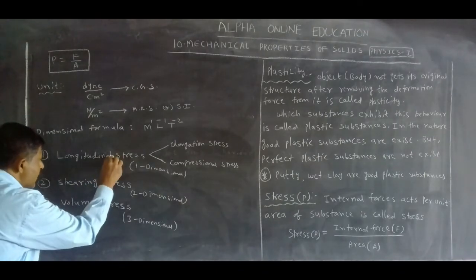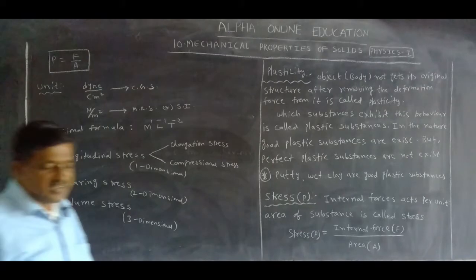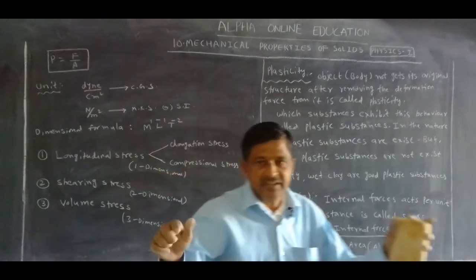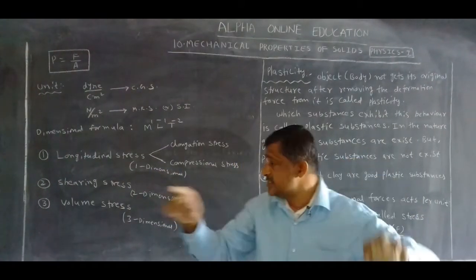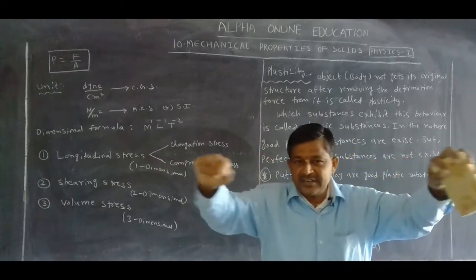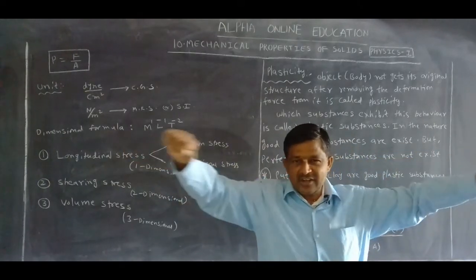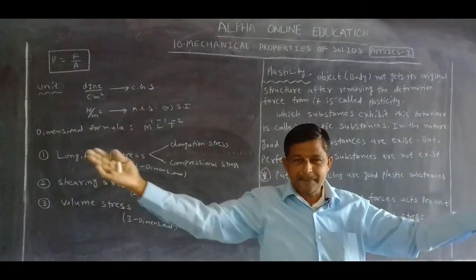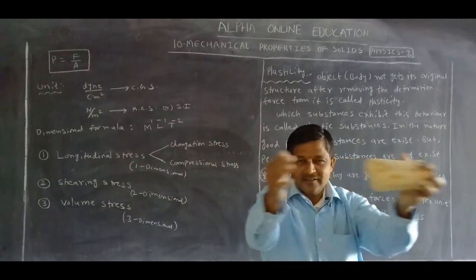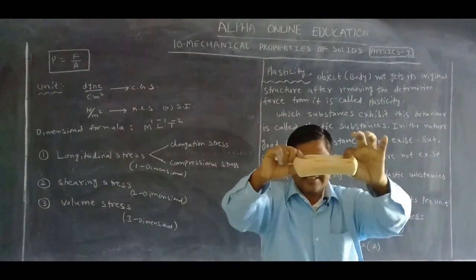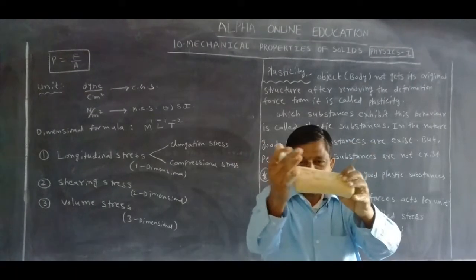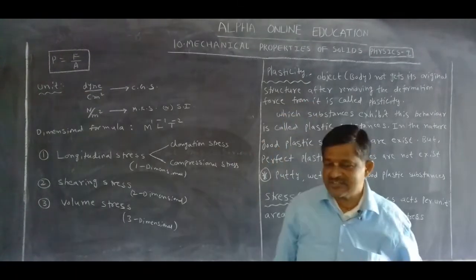Longitudinal stress is the stress occurring in only one direction. First one is elongation, and next is compressional stress.